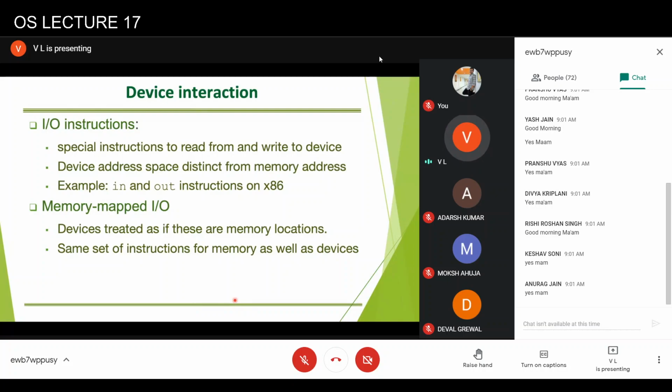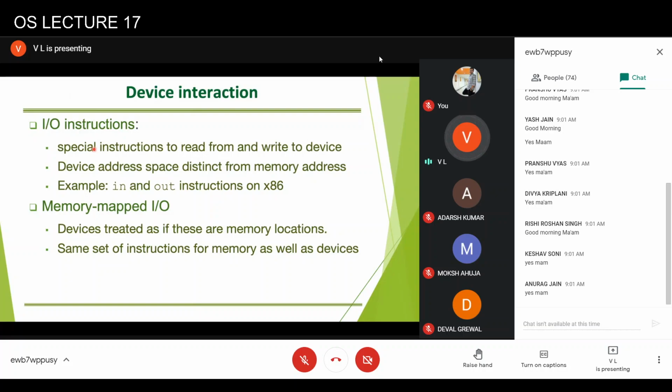Intel has two instructions, in and out. When the in instruction is used with address 0, it means we are talking about a device having address 0, basically a device register with address 0. But if we use the move instruction with address 0, it means we are talking about a memory location at address 0. This is also known as input output mapped input output.